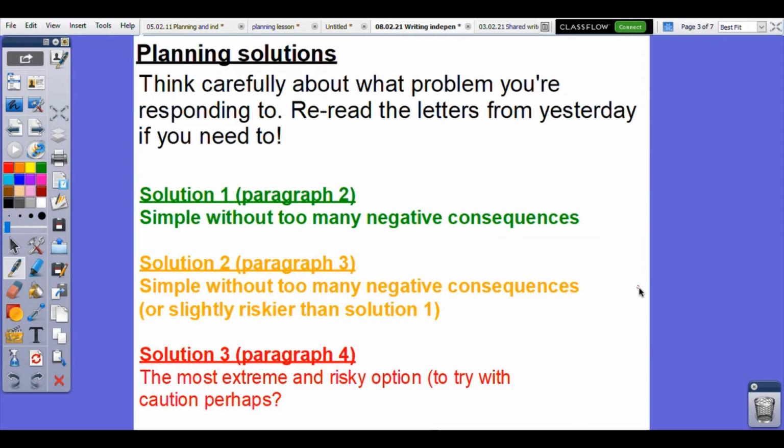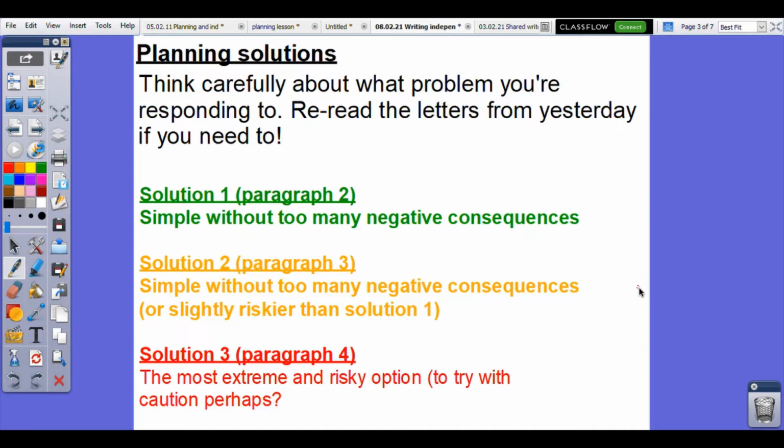So we're going to plan out in just a moment the 3 solutions that will match our problem. So think carefully back to the problem that you selected in the previous lesson. You might even want to reread the letter just to familiarise yourself, and they are still attached to Friday's home learning document.